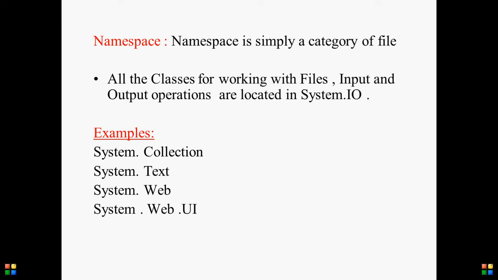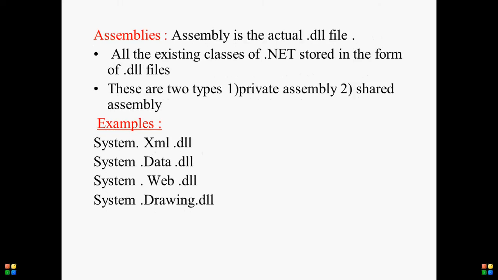Microsoft also felt like that, so they group the classes. They group all database classes into the System.Data namespace, all collection classes into the System.Collections namespace, and all the UI classes into the System.Web.UI namespace, like that. For example, some namespaces are System.Collections, System.Text, System.Web and System.Web.UI.